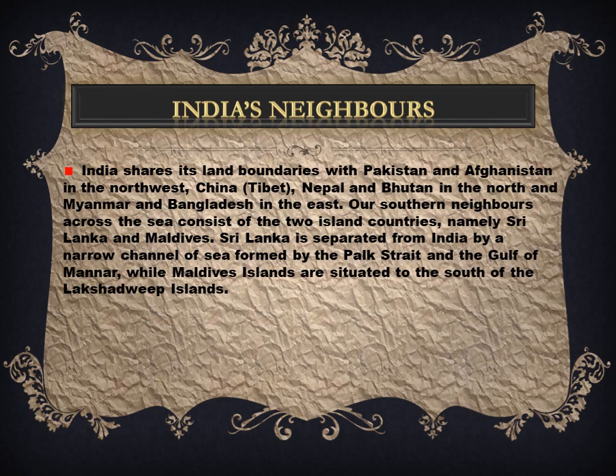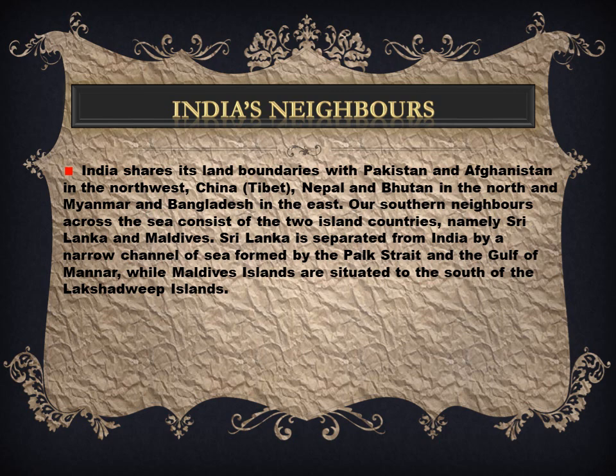India shares its land boundaries with Pakistan and Afghanistan in the northwest, China, Tibet, Nepal and Bhutan in the north, and Myanmar and Bangladesh in the east. Our southern neighbors across the sea consist of two island countries.